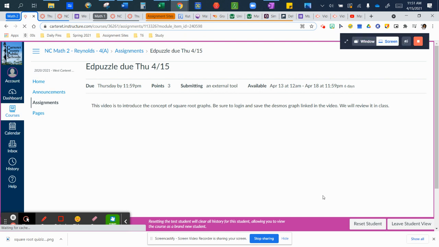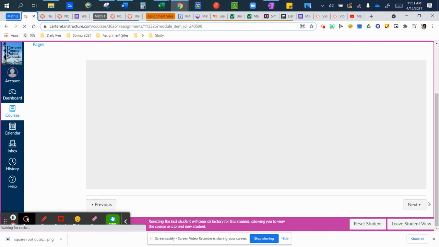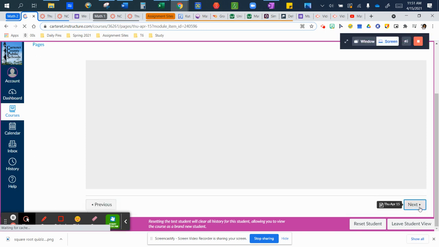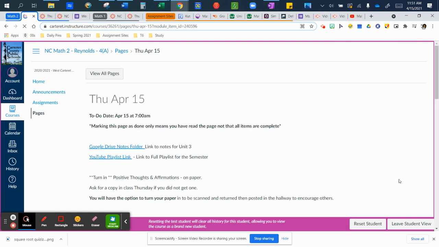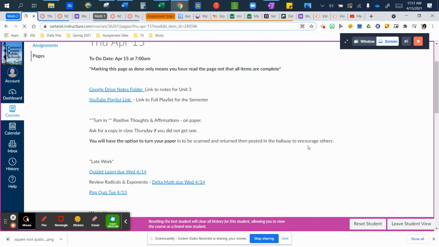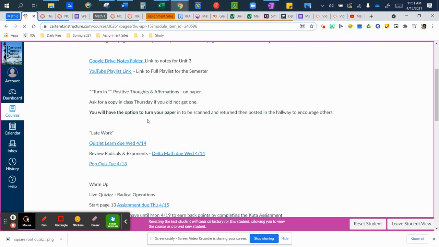The Thursday Ed puzzle is to introduce square root graphs. This is not supposed to be completed in class, it's homework outside of class. We do not watch videos that have sound in class. So today, if you have your positive thoughts and affirmations paper and you would like to turn it in for it to be scanned and put in the hallway to motivate your classmates, we can turn that in.